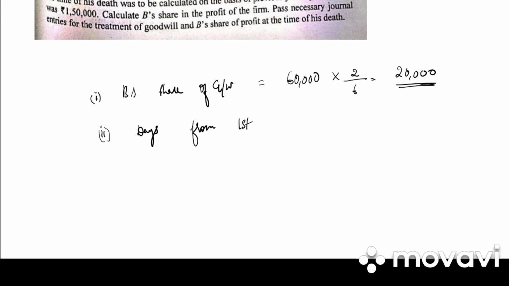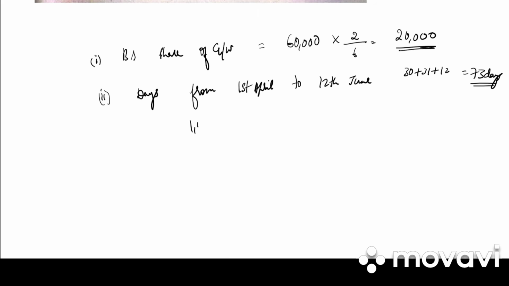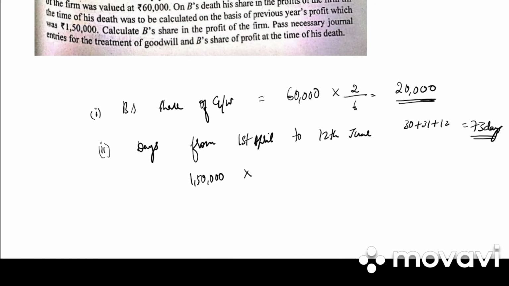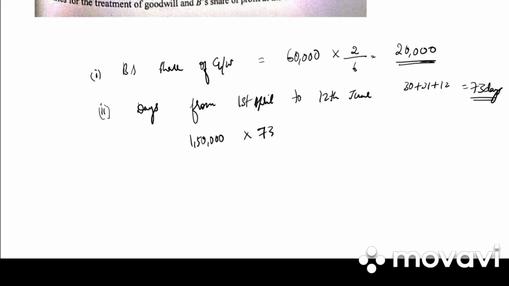So we need to calculate the number of days from 1st April to 12th June. How many days is it? April has 30 days, May has 31, and June has 12 days. So the total number of days is 73, right? So it is 1,50,000. Why are we calculating days? Because in this case they have said that he died in the middle of the month, that is 12th June. So it is 73 divided by 365.